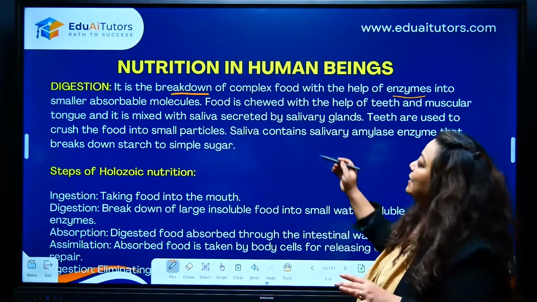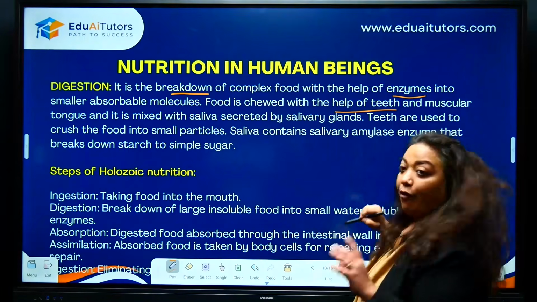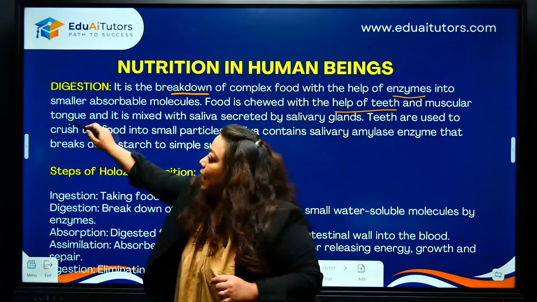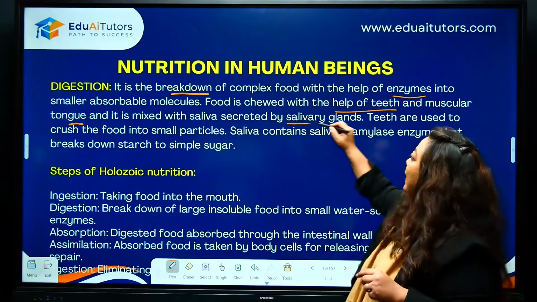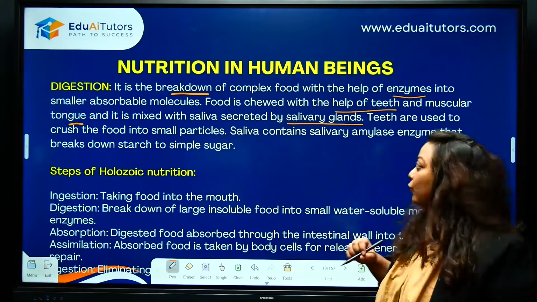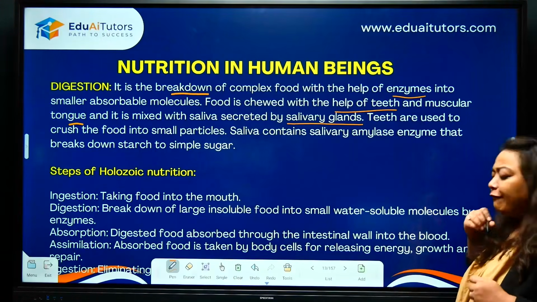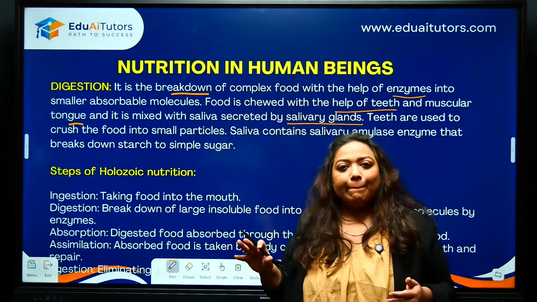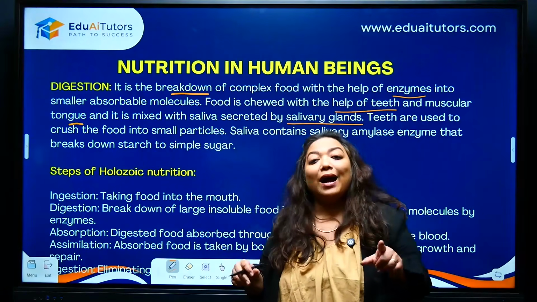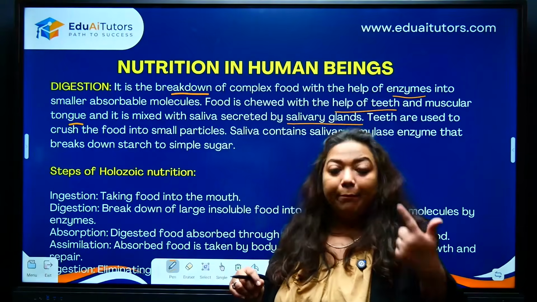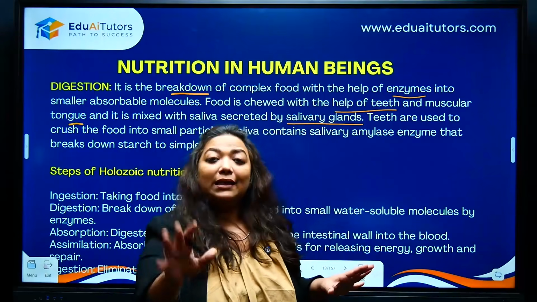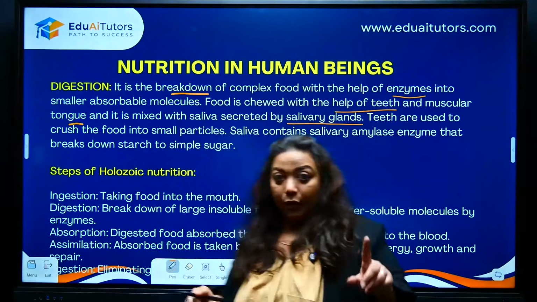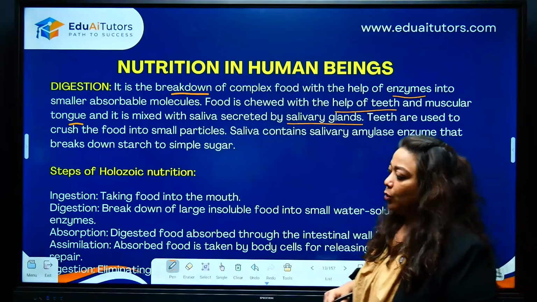Alright, what we see is food is going to be chewed with the help of teeth and the tongue is going to help mix it, correct? You will have saliva by the salivary gland to soften the food and the teeth will further crush it. Saliva also has an enzyme which will help start the process of digestion. So technically digestion will begin in the mouth. Remember this. Okay. Now let's see the steps of holozoic nutrition.